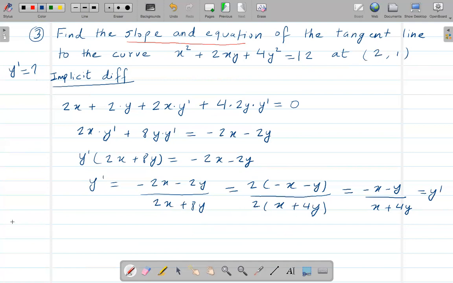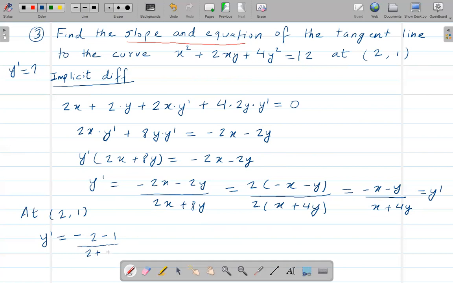So at this point, 2, 1, the actual value of y prime is, since we found the y prime equation is this, minus x is going to be 2, minus y is 1, over x is 2 plus y is 1.